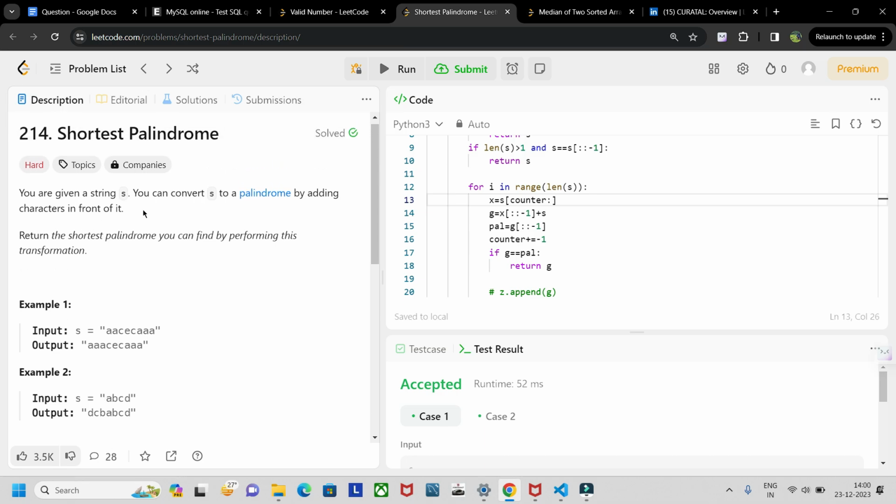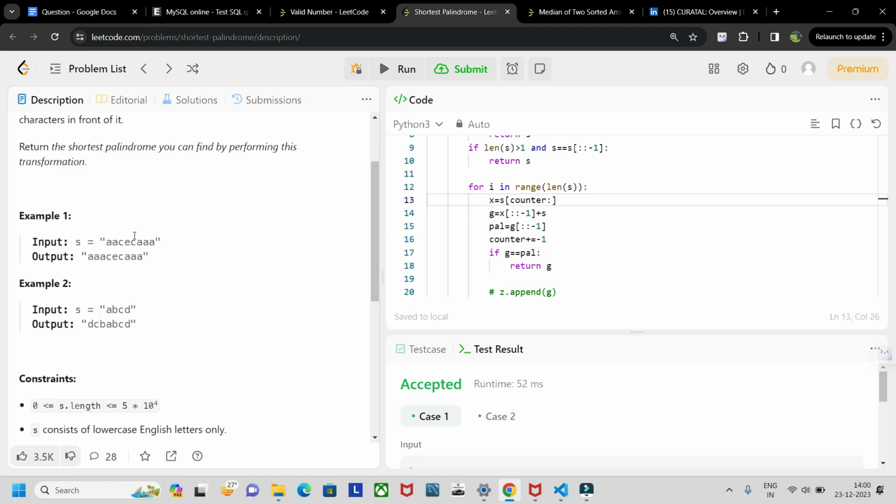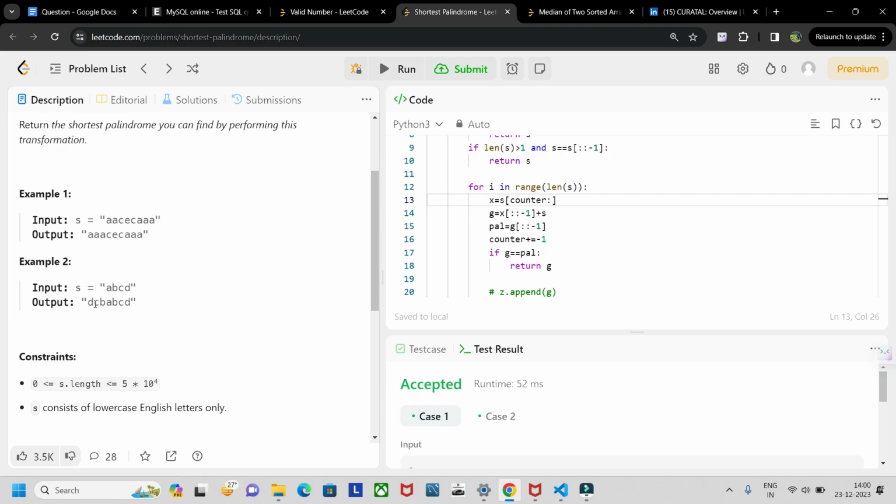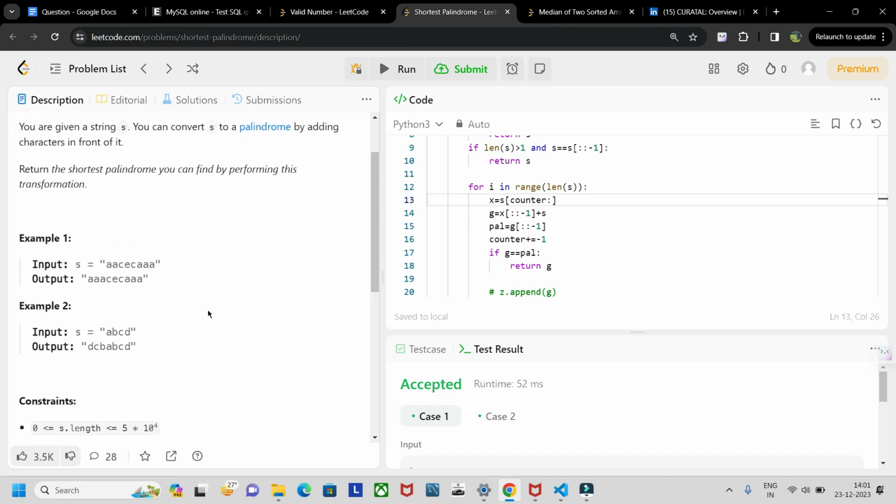So what the palindrome here is, so input A is given. What we need to do is, you need to append the last letters in the front, until it satisfies the condition that it is a palindrome. Okay, so in this second example, you can see A, B, C, D. Now D is appended, next C is appended, next B is appended. So DCB and ABCD, so this is a palindrome, right? So DCBA and BCD, okay, so it is a palindrome. So DCB ABCD, it is a palindrome. Okay, so in this way you need to validate it.